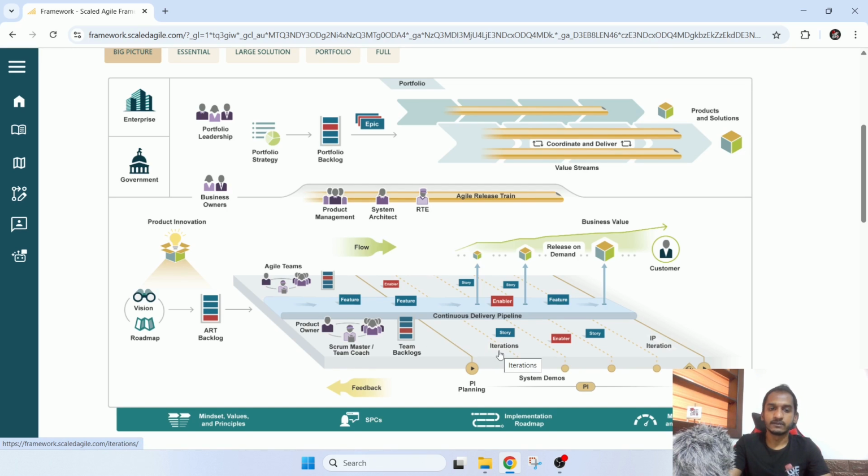At the demo time, we can show what we did in this sprint to the product owners and product management teams, and then they will accept it, or if we need to do any other changes, they will give their feedback. That's why I mentioned, it's not like the waterfall. At regular intervals we can get the feedback and do the changes. If there is anything to change, we can add that to our next sprint and work on that. That's why we have sprint planning as well, based on these changes.